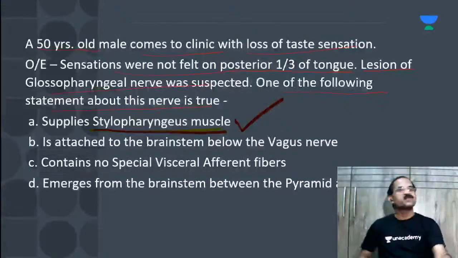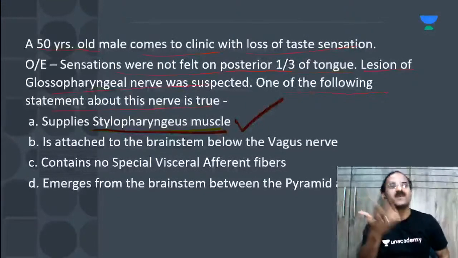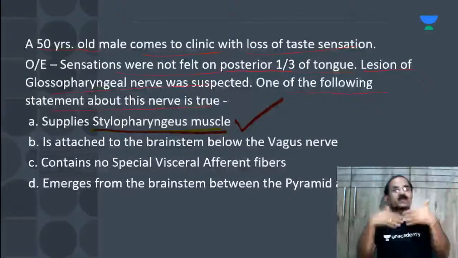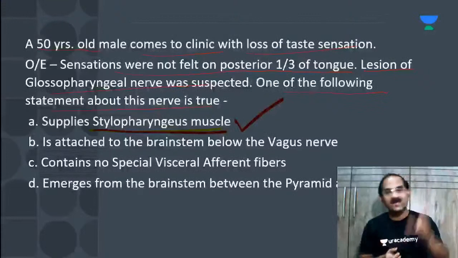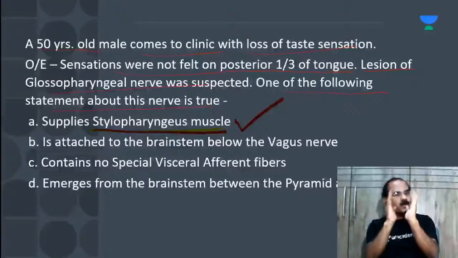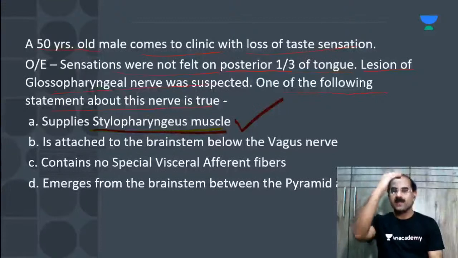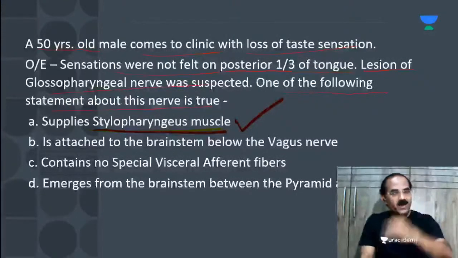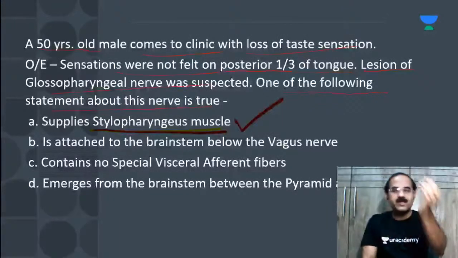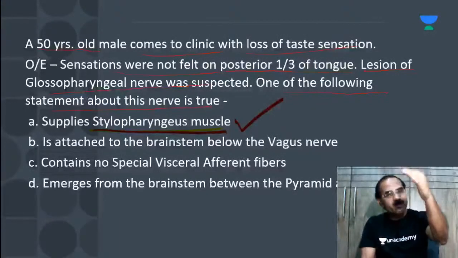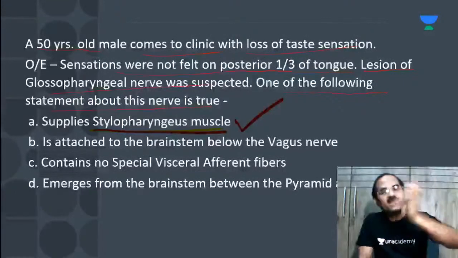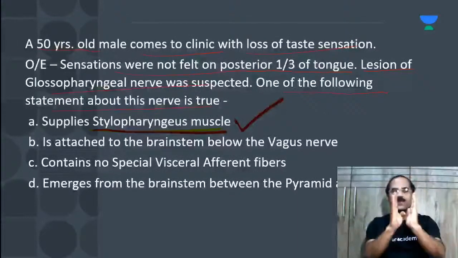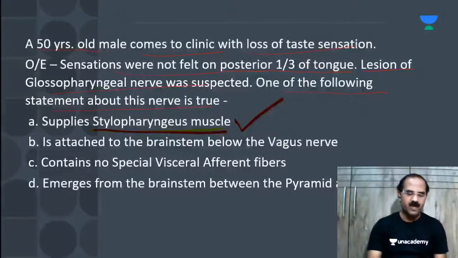Nucleus of tractus solitarius is a sensory nucleus. We'll come to that. It is the nucleus ambiguus, and this nucleus ambiguus is a motor nucleus, right? It's a common nucleus for 3 cranial nerves: the 9th, the 10th, and the cranial accessory. And that is how the 9th nerve supplies the stylopharyngeus muscle through fibers from this nucleus, right? The 10th and the 11th would supply the muscles of the 4th and 6th arch through this nucleus. And that is the nucleus ambiguus.